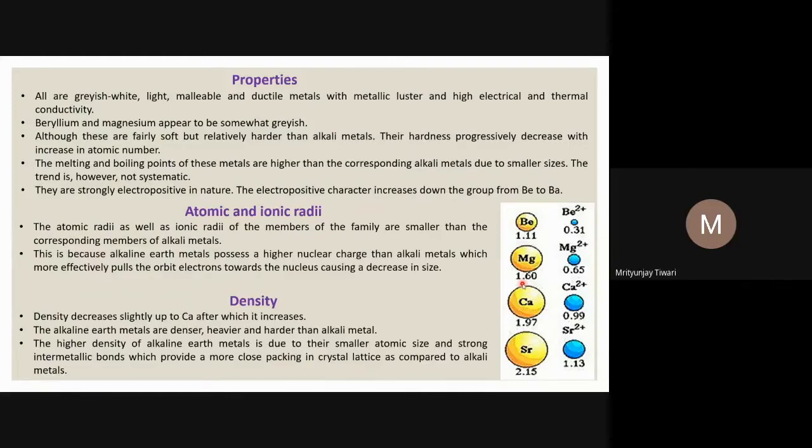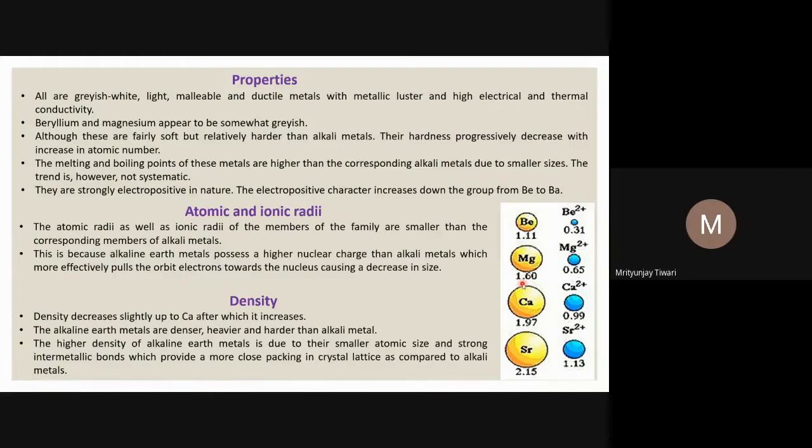And why does it decrease? This is because the effective nuclear charge increases as we go from left to right in a period. So the attraction of the nucleus on the outermost shell electrons increases, and because of that increased attraction, the shell gets contracted a bit.